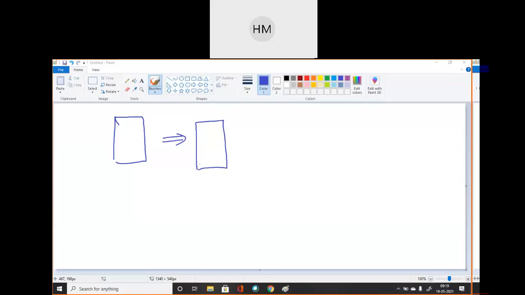So probability of obtaining output yj given that input is xi, output is yj, input is xi, and it is called as channel transition probability.